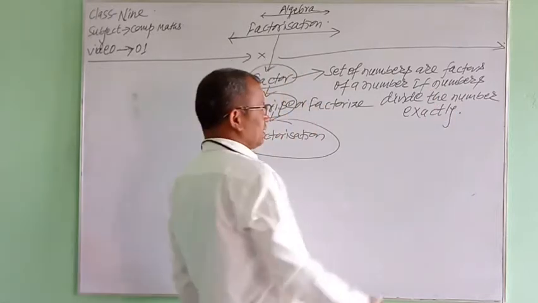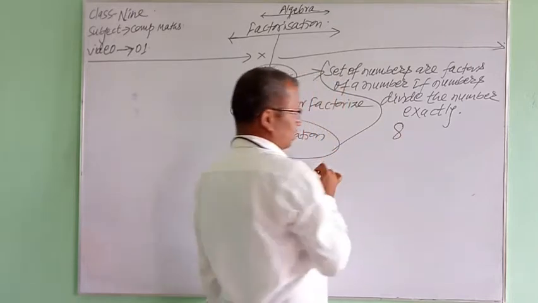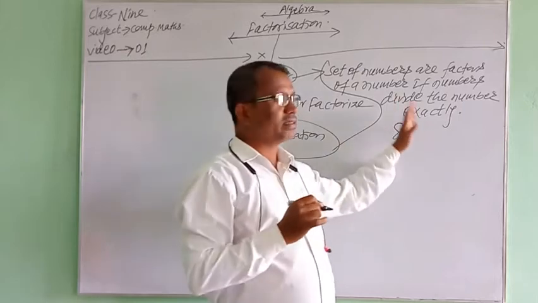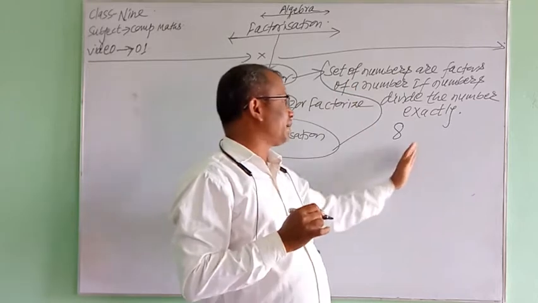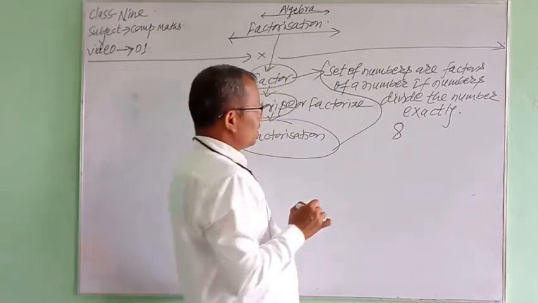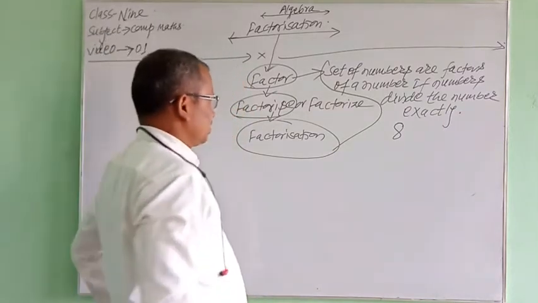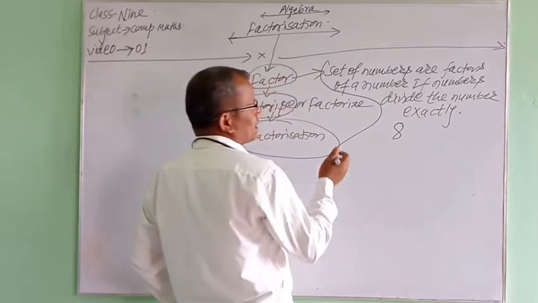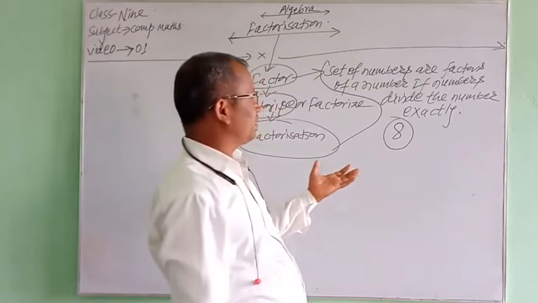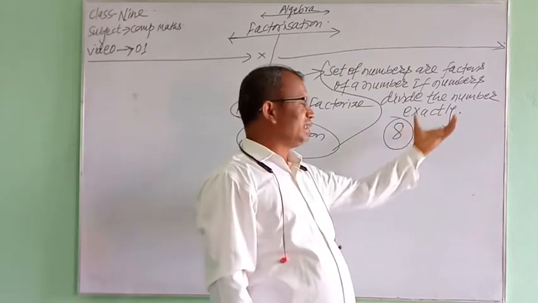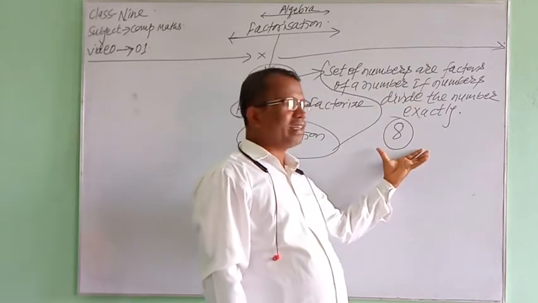If the numbers divide the number exactly, suppose here 8 is the number. I have taken this 8, and according to the definition I am going to find the factors of 8. Using the definition we can find the set of numbers by which this 8 is exactly divisible.